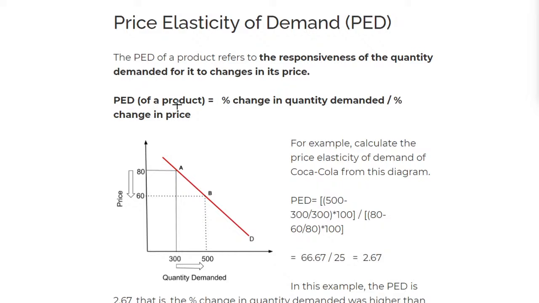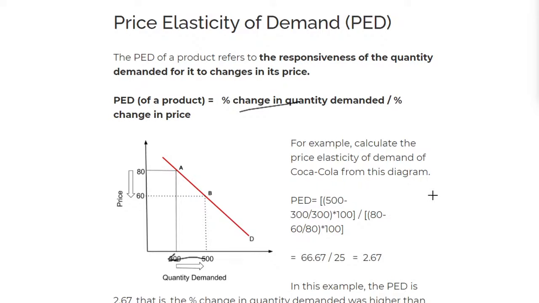Now we have a formula here which shows the change in quantity demanded over the change in price; that is how we calculate the PED. For example, calculate the price elasticity of demand of Coca-Cola from the diagram. From 500 to 300, remember to calculate change you do new price minus original price over the original price.